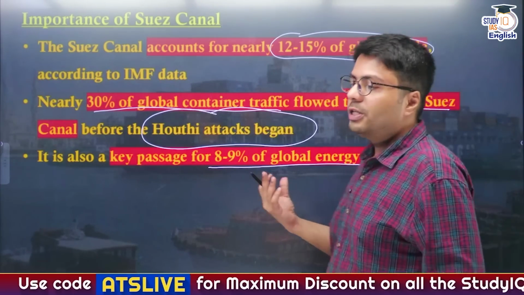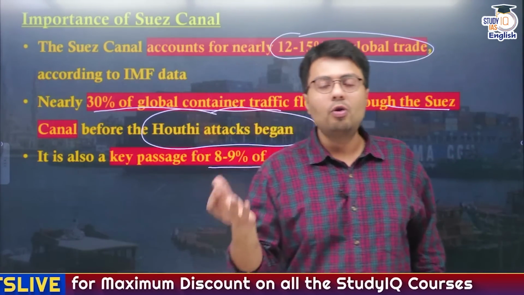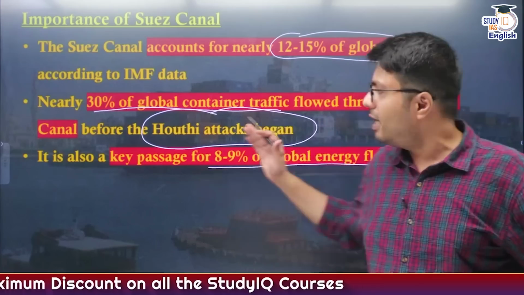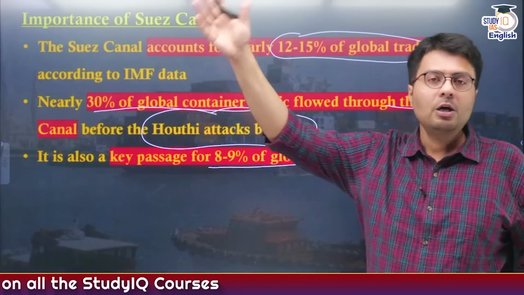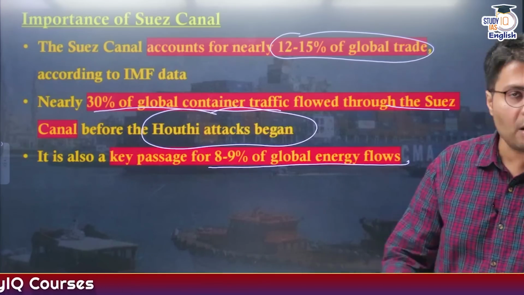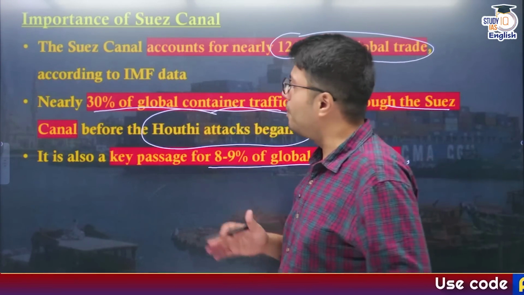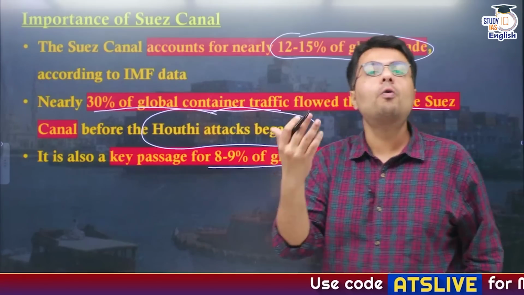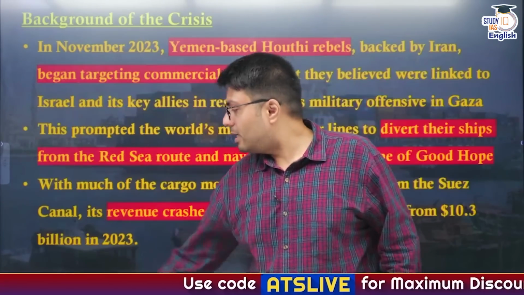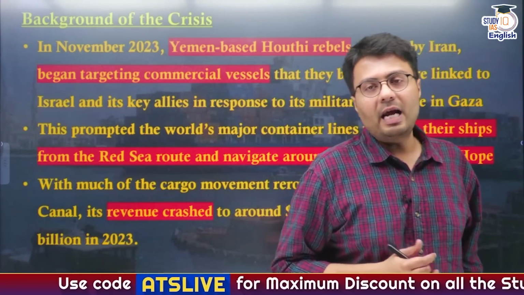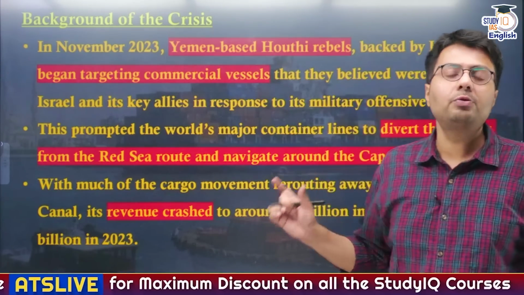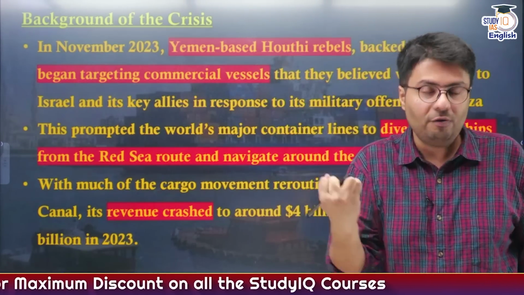So whenever ships are traveling with crude oil, with natural gas from the Middle Eastern region, they effectively take the Suez Canal route to reach the markets in the Mediterranean and also in different parts of Europe. So that is why it is so important for global trade. Now let us understand the background of the crisis which led to this move by Suez Canal Authority to reduce the transit fees.